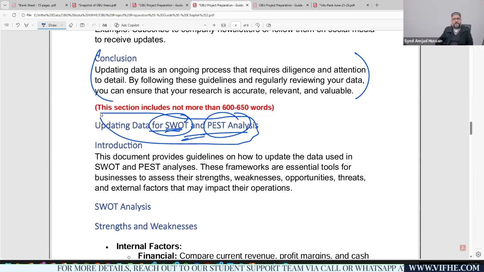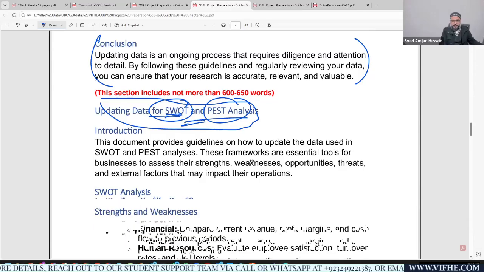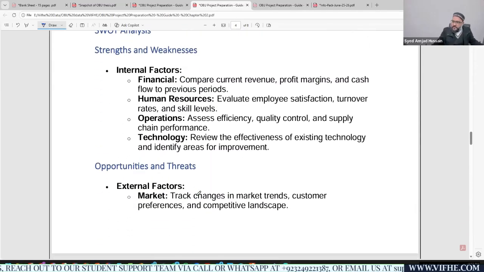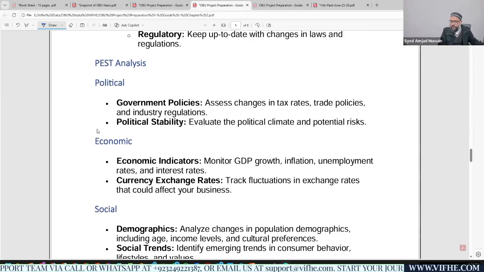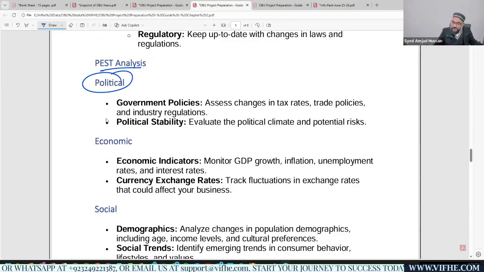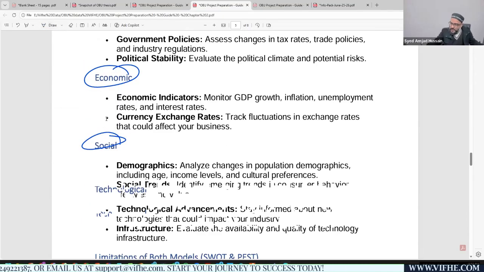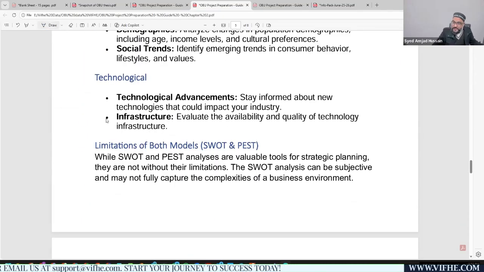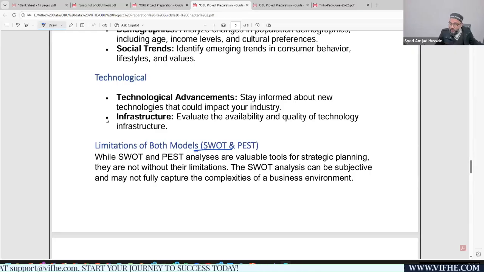Then once you are updating the SWOT model definitions, you should be adding just the definitions in this section, nothing else. In chapter number 2, you will be providing the definitions of these models, like SWOT: the definitions of strengths, weaknesses, opportunities and threats, and the definition of the PESTLE model: political factors, economic factors, social factors, and technological factors. Limitations of the PESTLE model or SWOT model. Make sure you are adding limitations of both the models.